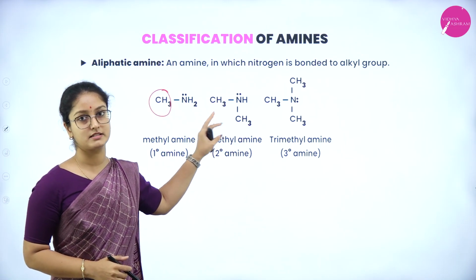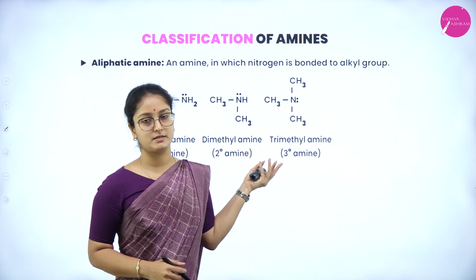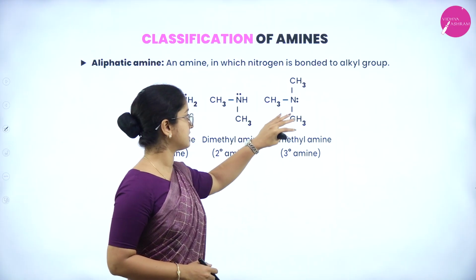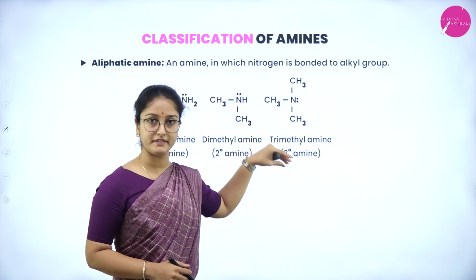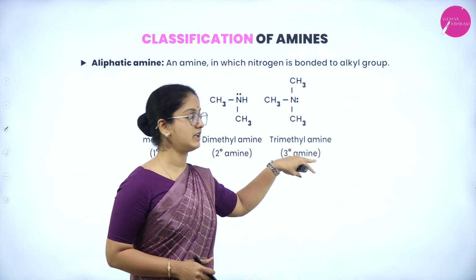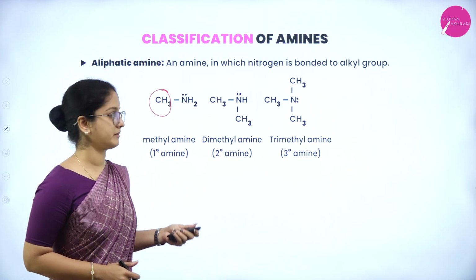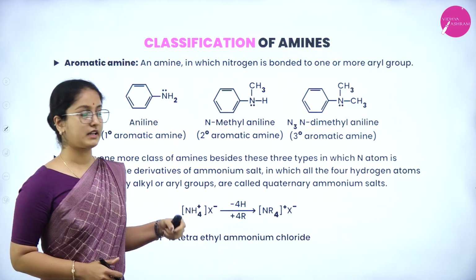That is because it is replacing two hydrogen atoms from ammonia. Next, 3 hydrogen atoms are replaced by 3 alkyl groups, so it belongs to aliphatic amine. So that is trimethylamine, tertiary amine. Then next is about aromatic amines.